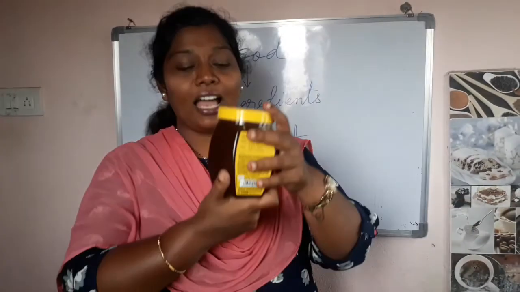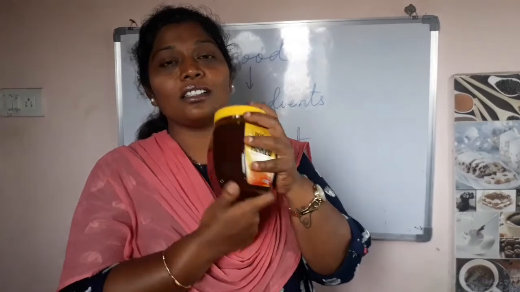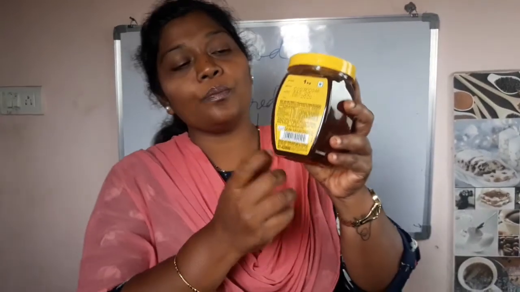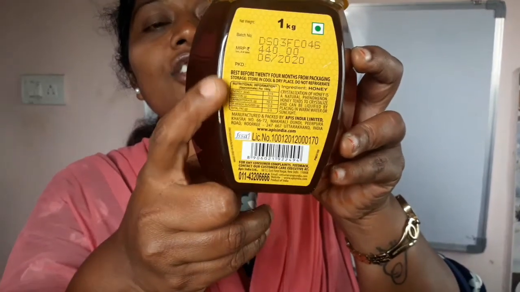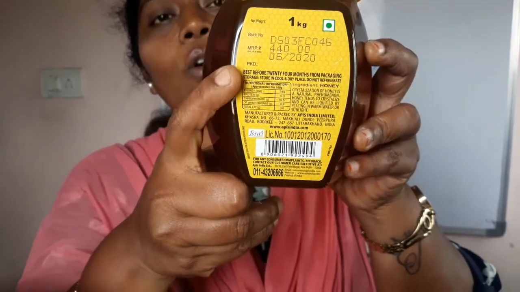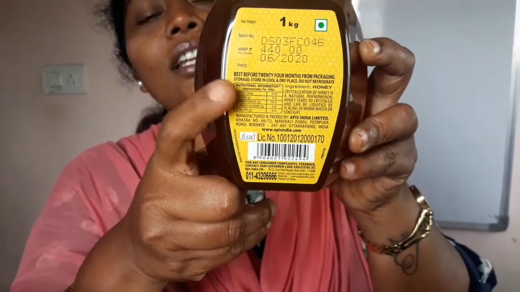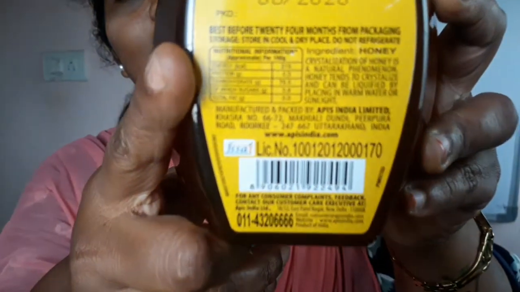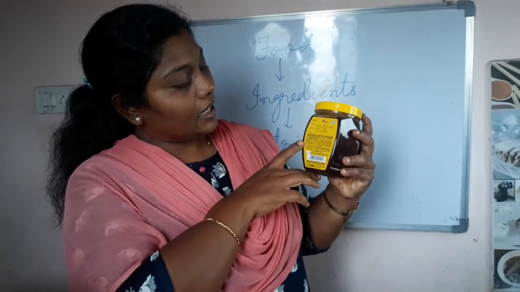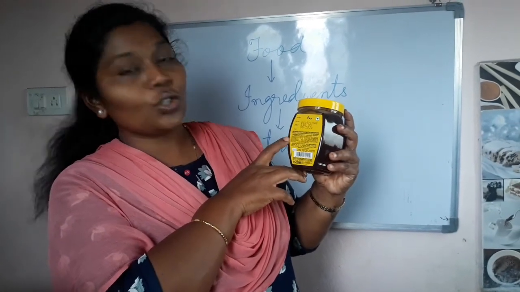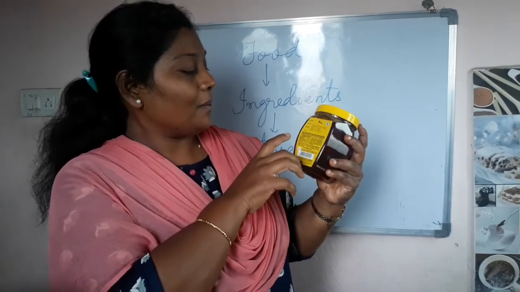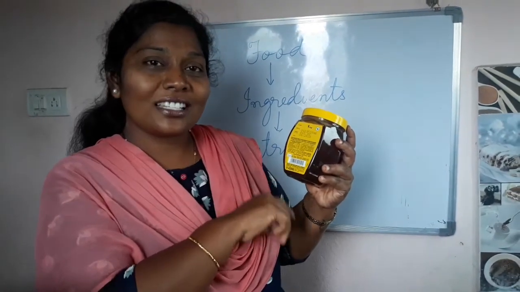So now let us see a few examples of the different kinds of nutrients, how they are present in packed food. Okay, children? Now see, I have taken a bottle of honey. If you observe, you can see the nutritional column here. What is it containing? Look clearly. It is containing proteins, carbohydrates, sugars and fats.